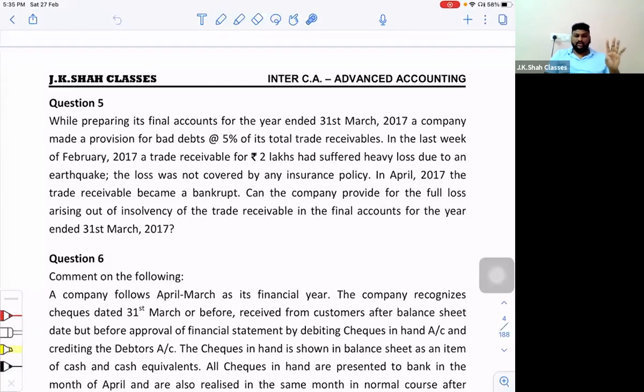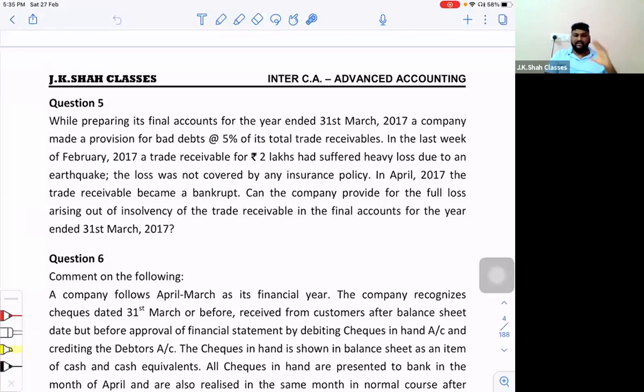Now, yesterday I told you, if the question is silent whether the accounts have been approved by the board of directors or not, always assume that it is not yet approved. Because if it is approved, you cannot do any adjustments. So technically, this is an adjusting event. Why? Because in the month of February, the loss had taken place.